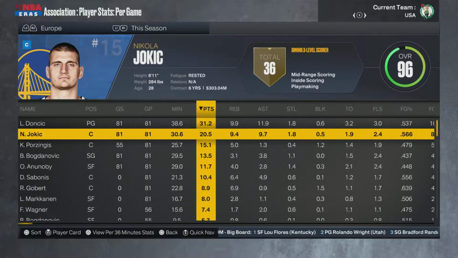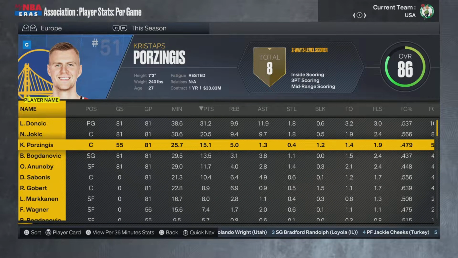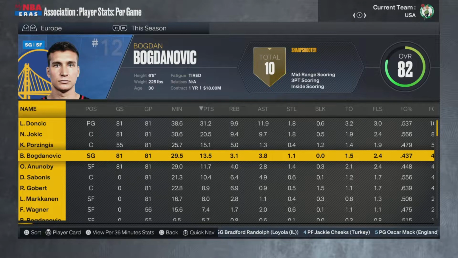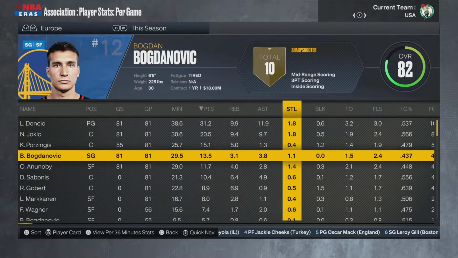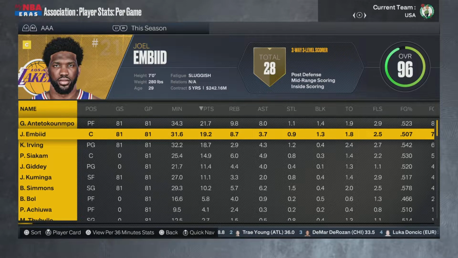Team Europe, Luka. Numbers did fall down quite a bit, actually, because when we looked first, I think he was averaging 35, 36 a game. So numbers have fallen a bit, but other guys' numbers have probably increased a little bit as well.